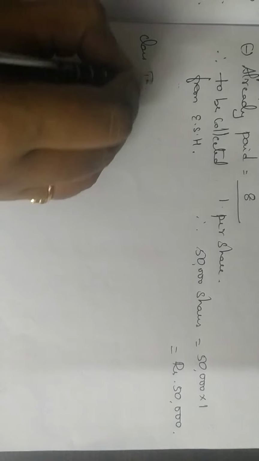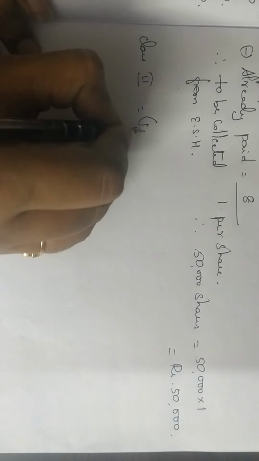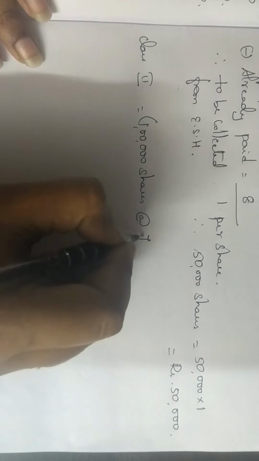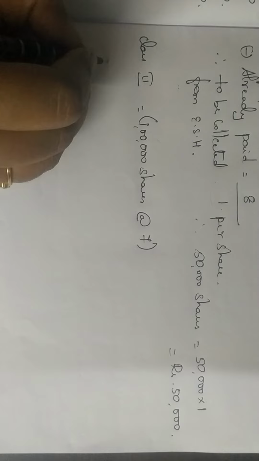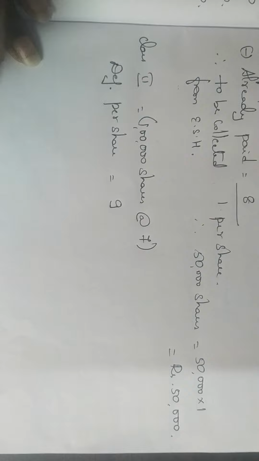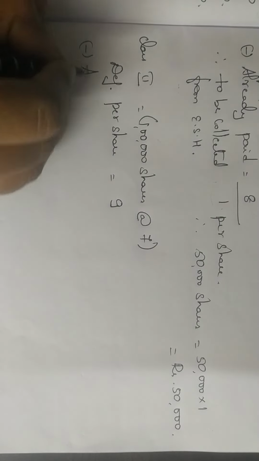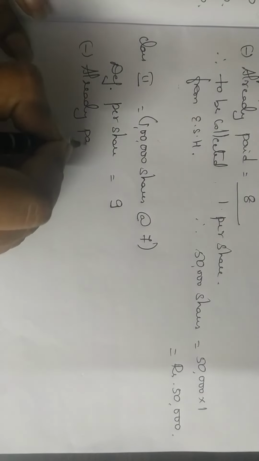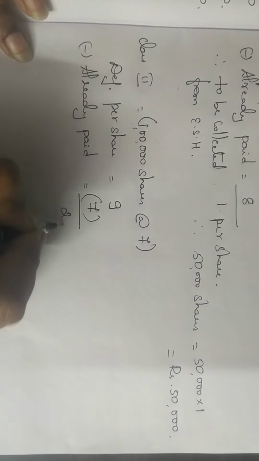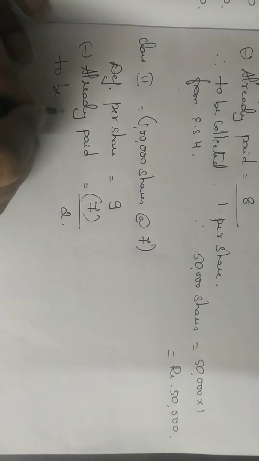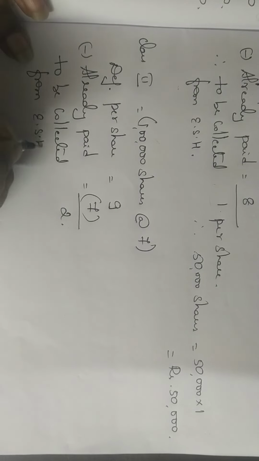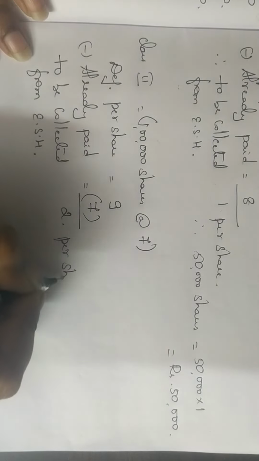You will understand. Okay. In class 2 what happens? How many shares we have? 1 lakh shares we have. Okay. And how much is the amount that they have paid? They have paid 7 rupees already. So how do you start? You start by writing deficiency per share. Deficiency per share is 9 rupees minus already paid. How much they have already paid? This group have already paid 7 rupees. So 9 minus 7 is 2 rupees. So 2 rupees should be collected from your class 2 equity shareholders. Okay. So it is 2 rupees per share.